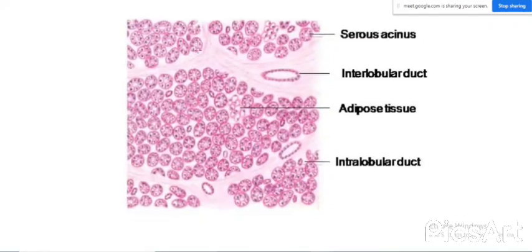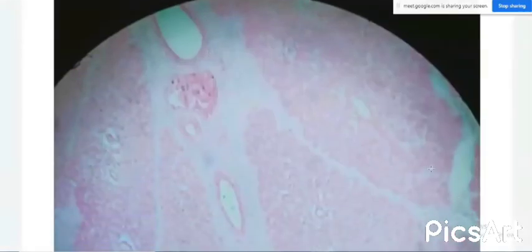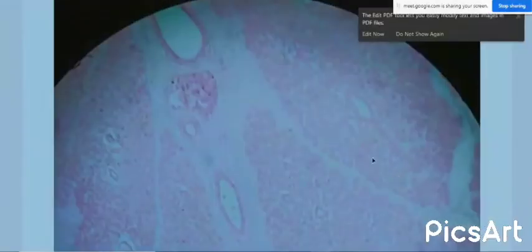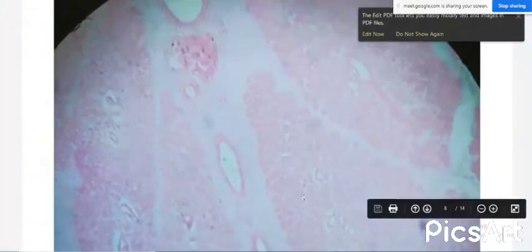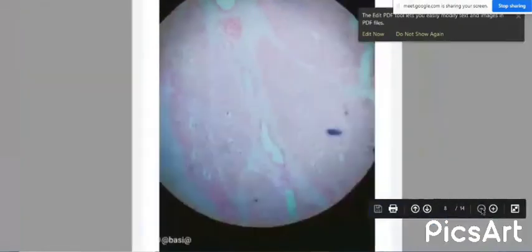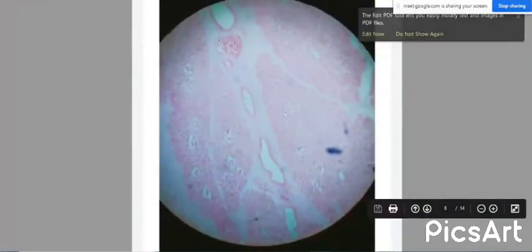The entire gland, we will see how it appears under the microscope. This is the diagram showing how it appears under the microscope. Can you see the diagram? Yes, ma'am.